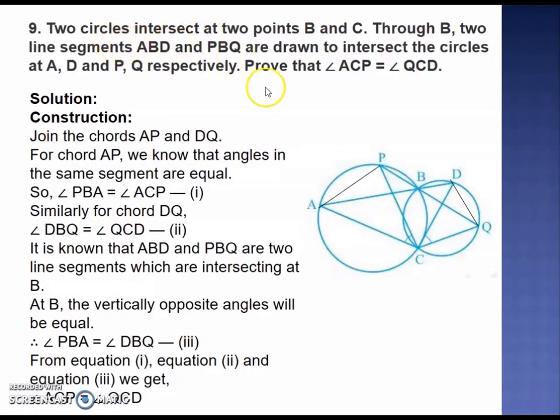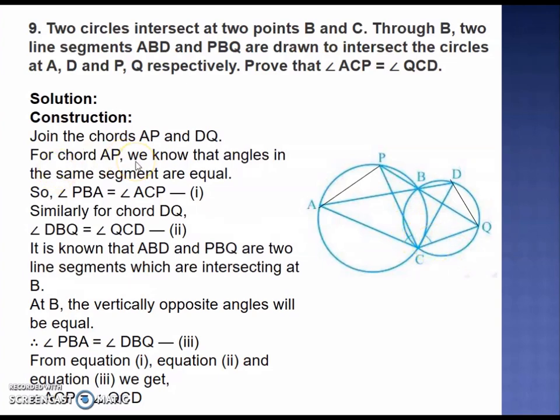In question number 9, two circles intersect at 2 points B and C. So it is a circle which is intersecting at 2 points. B and C are the points of intersection. Now through this point B, two line segments, that is ABD, this one is drawn, and PQB, these two are drawn, to intersect the circles at these points A and D, P and Q. Prove that angle ACP is equal to angle QCD. These angles which are marked, you have to prove that they are equal.